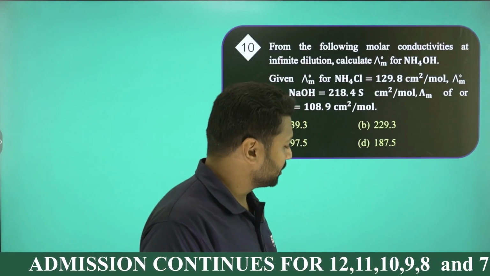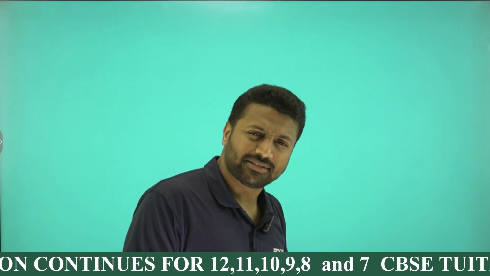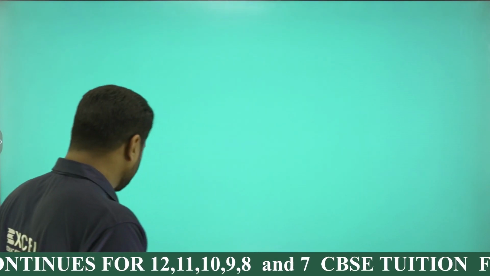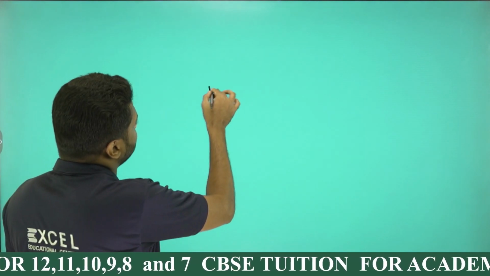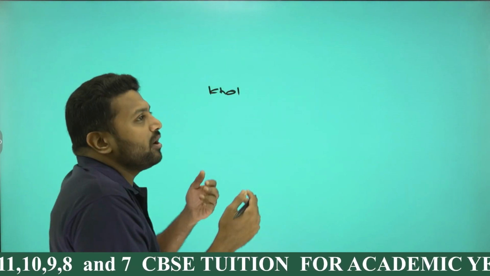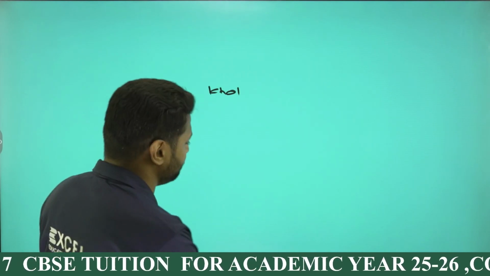Before entering into the 10th one, you may know, I guess, what is meant by Kohlrausch's law, guys? Lambda m infinity, or you can say molar conductivity at infinite dilution, is the same as limiting molar conductivity.